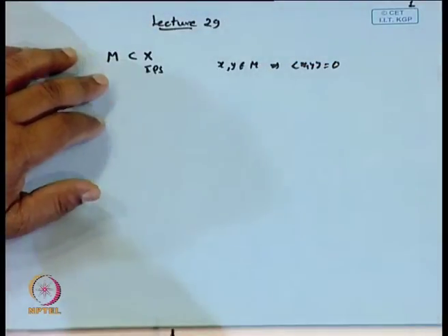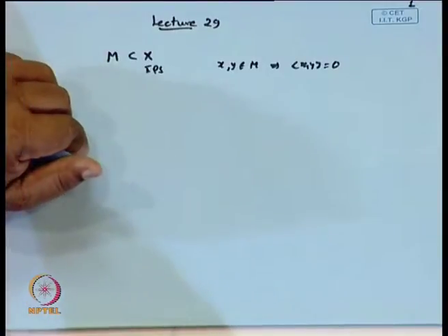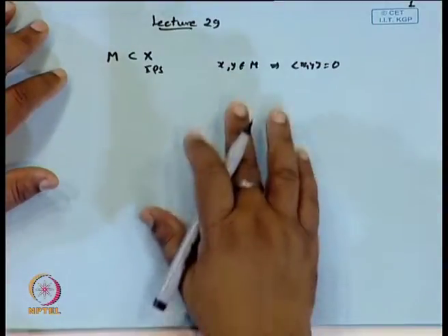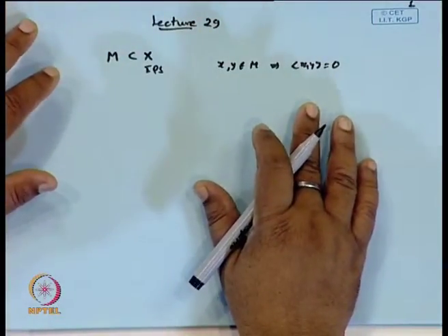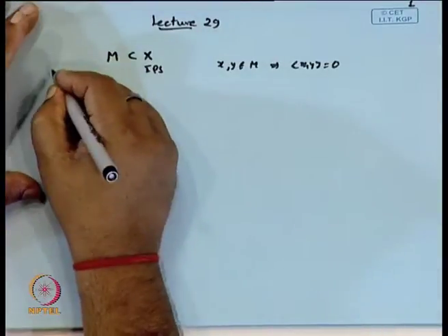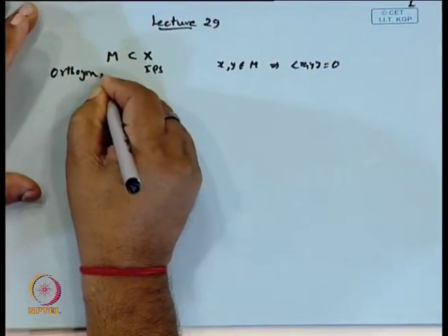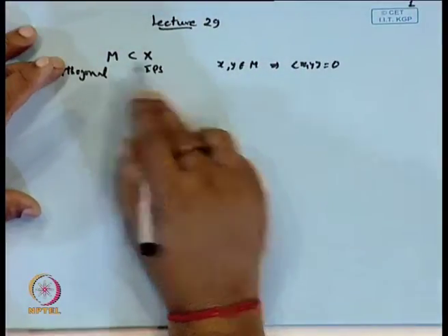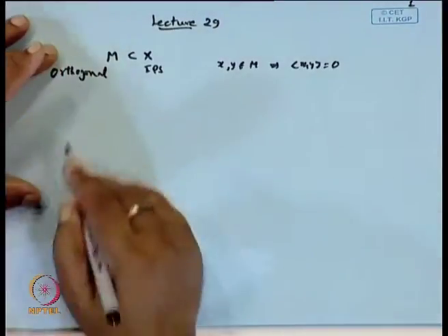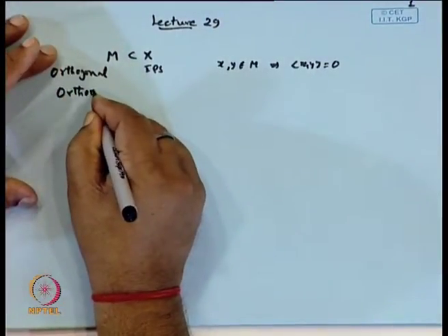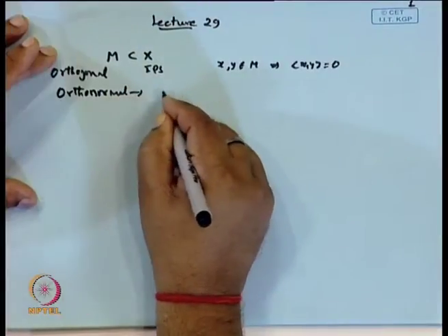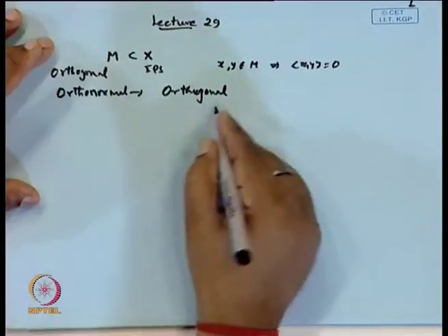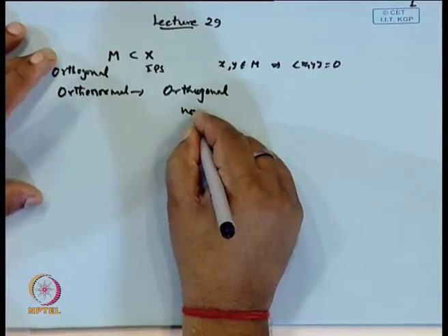And a set is said to be orthonormal if it is orthogonal as well as each element has norm 1. So, orthogonal means each pair of the elements satisfies the condition that the inner product of x and y is 0, and by orthonormal we mean that it is orthogonal as well as each element has norm 1.